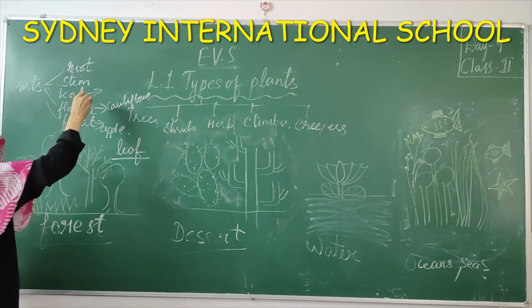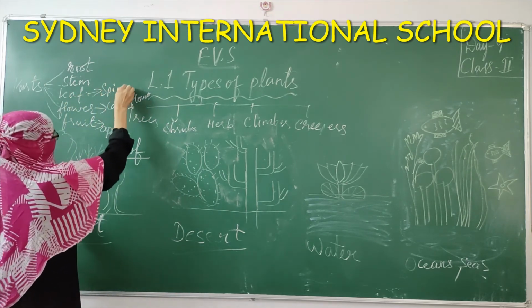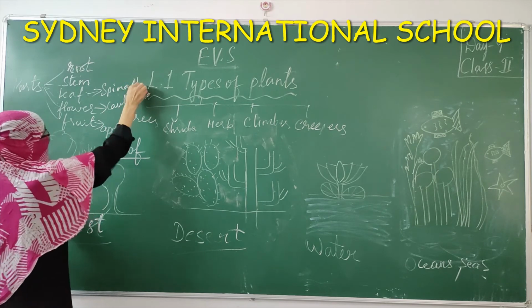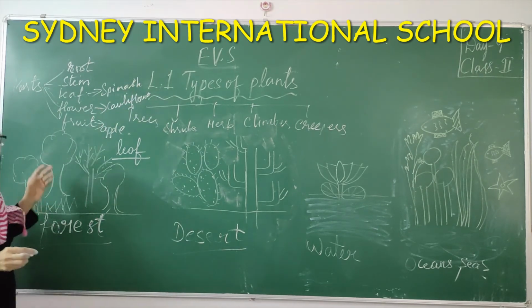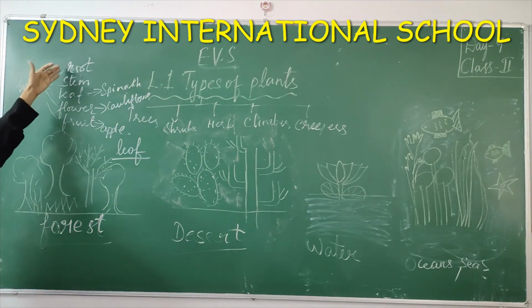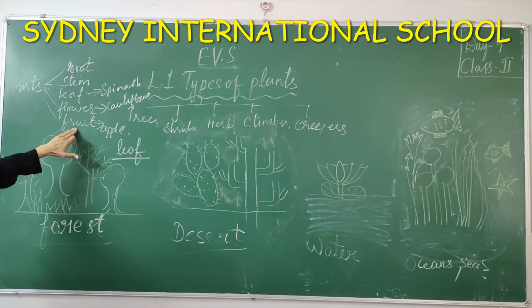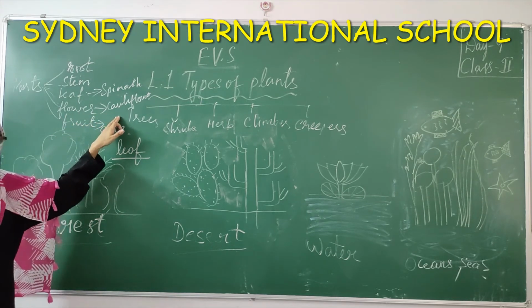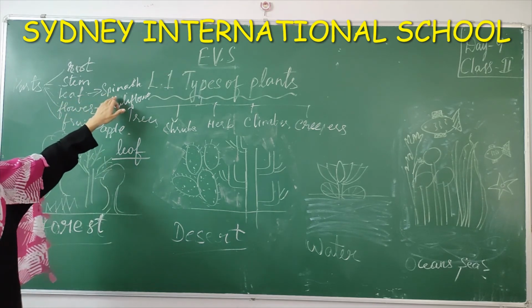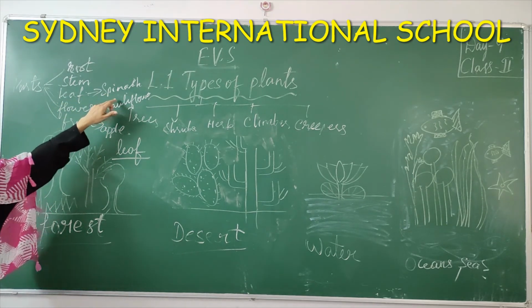Now leaf, you can take spinach. So the food which the leaf is going to store in different parts of the plant, that is eaten by us. A fruit is eaten by us in the form of apple or orange. Flower, that is cauliflower or broccoli, you can say. Leaf, spinach and different kinds of leafy vegetables.